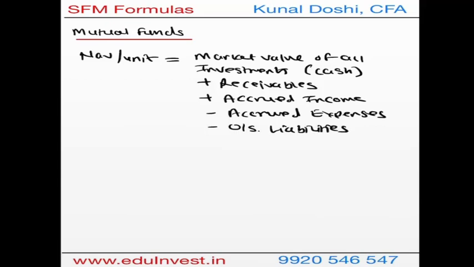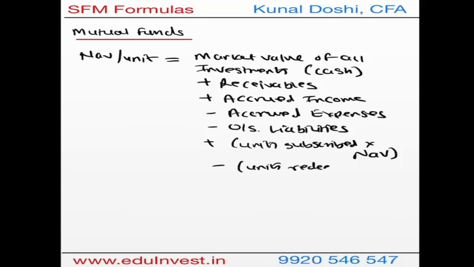But since it's an open-ended fund, we'll also add the inflow in the fund, which is the units subscribed at a particular NAV. So we'll multiply with NAV, minus the units which are redeemed during the NAV calculation times the NAV. So this will tell us the inflow and outflow in the fund. The inflow is what we add, the outflow is what we subtract. All this will be divided by the number of units outstanding.